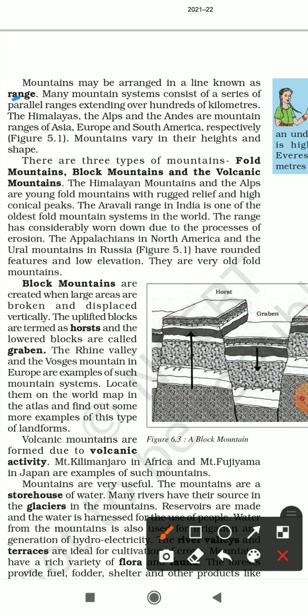Many mountain systems consist of a series of parallel ranges extending over hundreds of kilometers. The Himalayas, the Alps, and the Andes are mountain ranges of Asia, Europe, and South America, respectively. Mountains vary in their heights and in their shapes. So different types of mountains have different heights and different shapes.